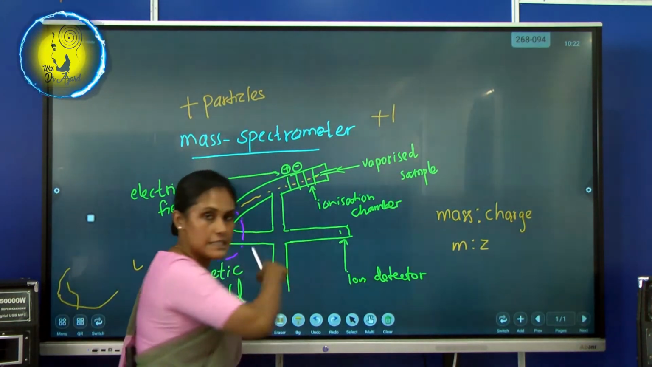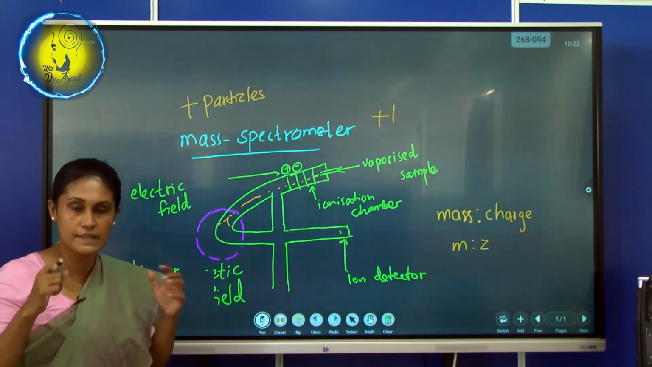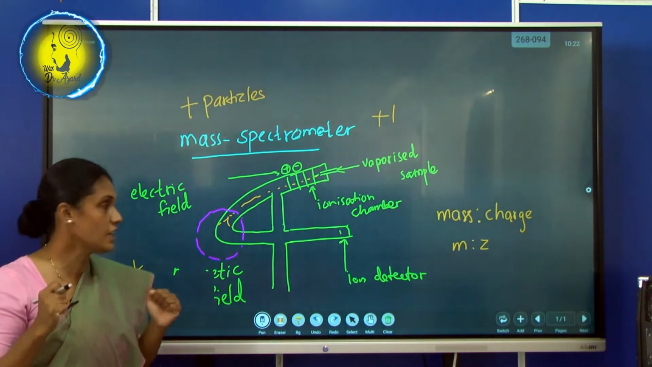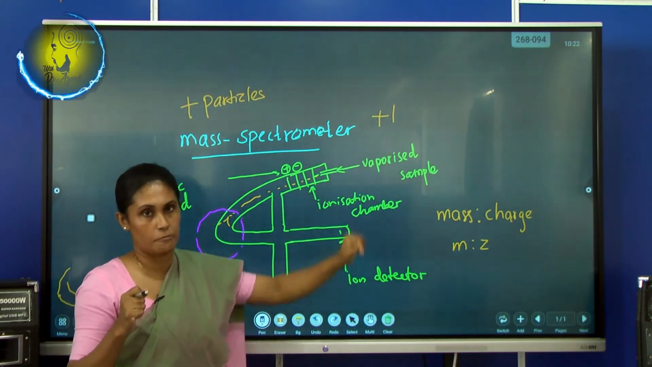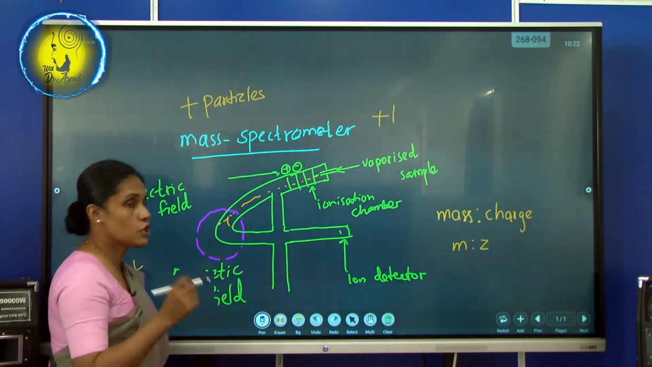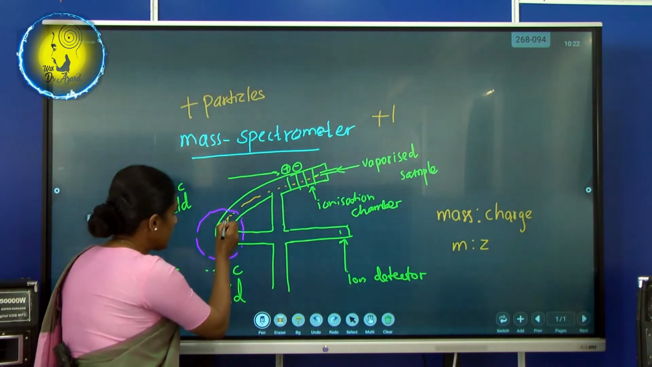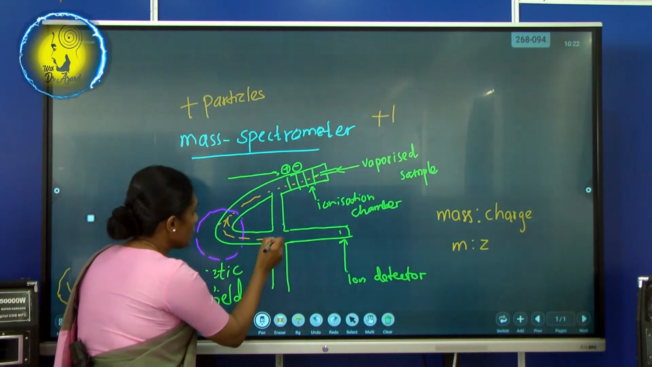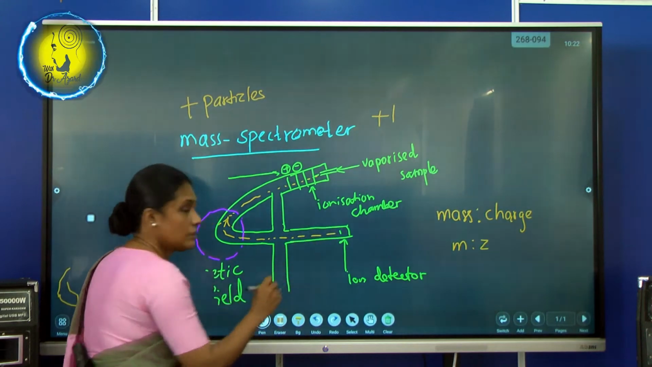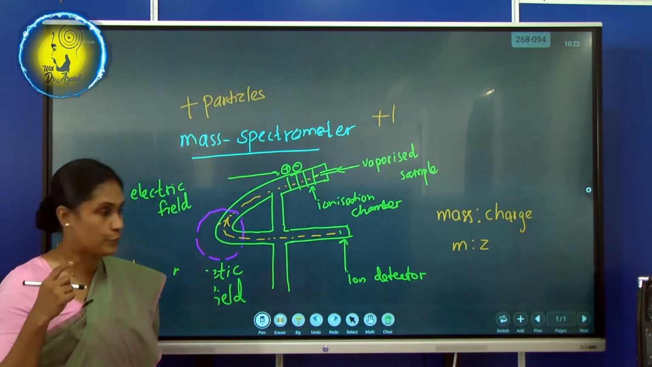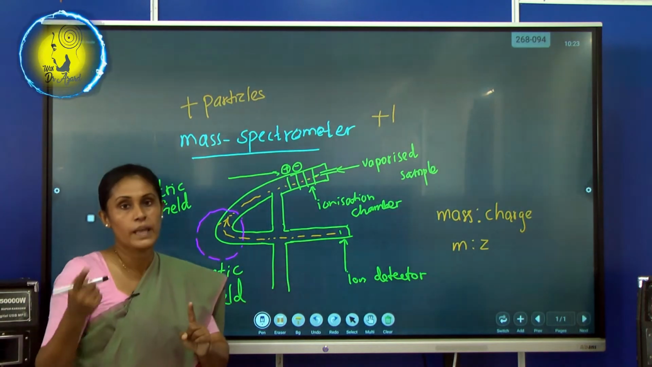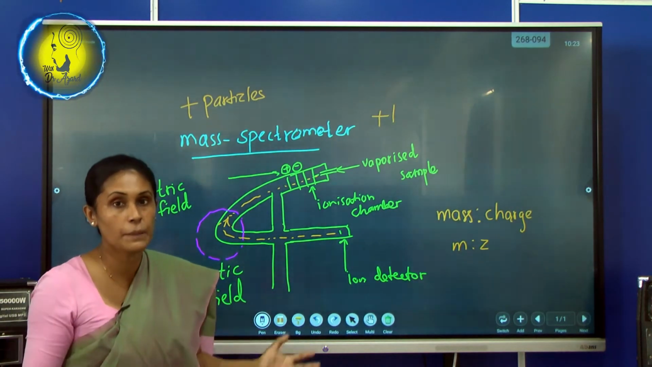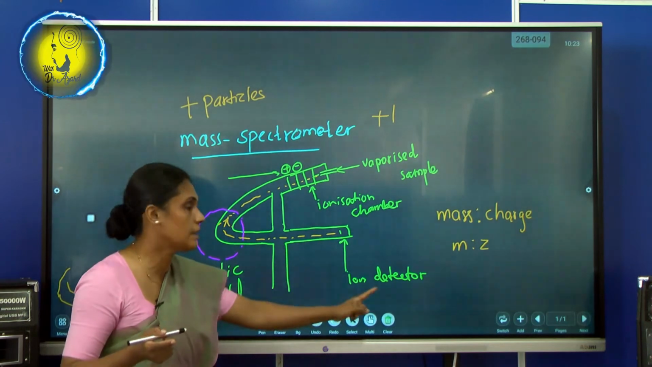If the particles that we are talking about right now have the same weight or same charge, we'll give the charge as +1. Right? Eventually it will proceed to the ion detector. Now you may ask the question, teacher, are all the particles going to meet this ion detector?